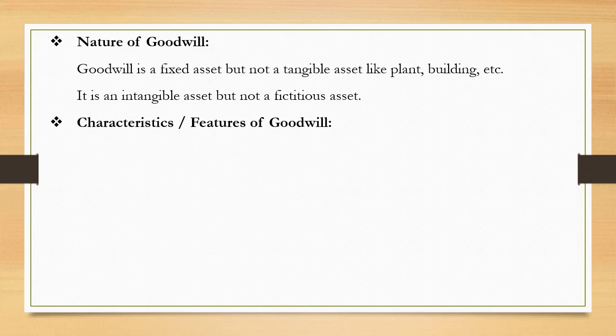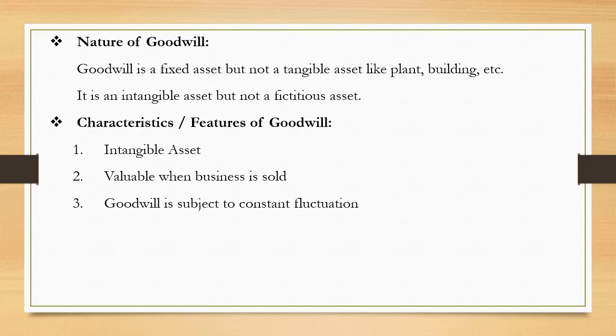What are the features of goodwill? We know goodwill is an intangible asset like patent, trademark, copyright, etc. It is valuable when the business is sold. All fixed assets except goodwill can be sold separately, but goodwill cannot be sold alone. It can be sold with the entire business.